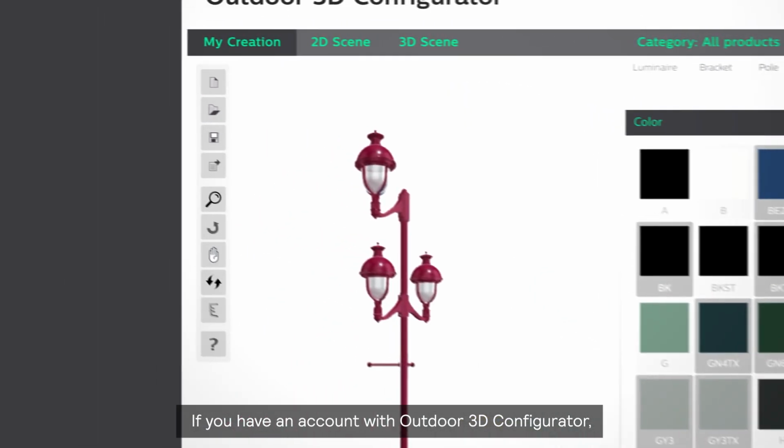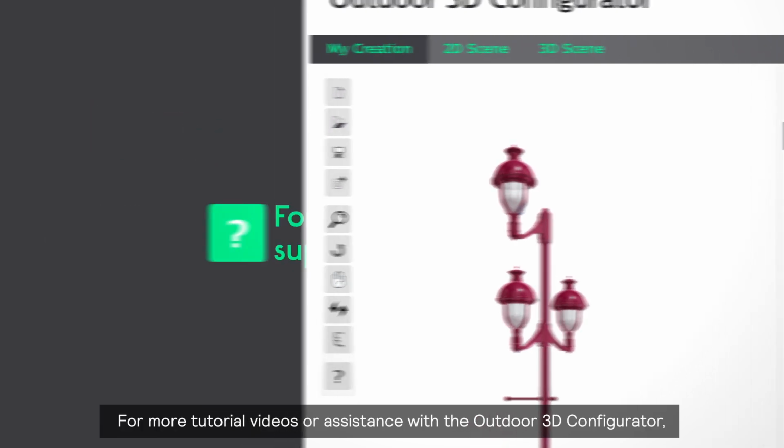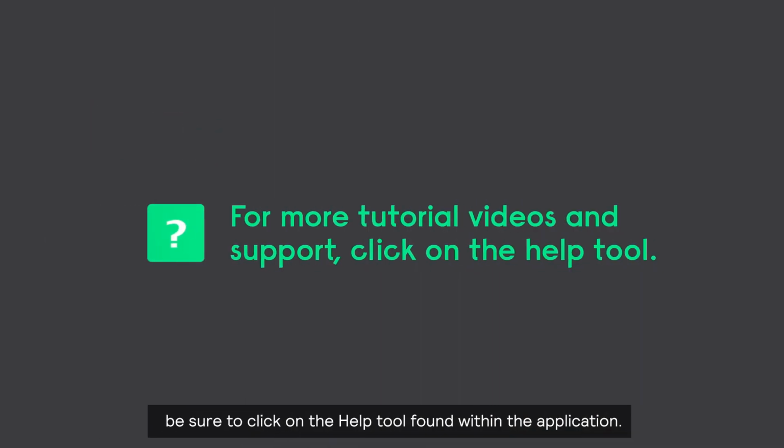If you have an account with Outdoor 3D Configurator, be sure to save your model at this time for future use. For more tutorial videos or assistance with the Outdoor 3D Configurator, be sure to click on the Help tool found within the application.